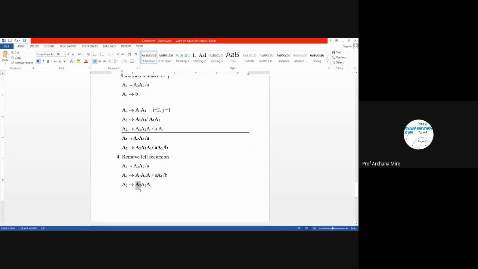So in place of A2, we can once again write A2, A2, A1. Once again, we can replace this A2 with the same production rule A2, A2, A1. So there is a possibility of replacement.